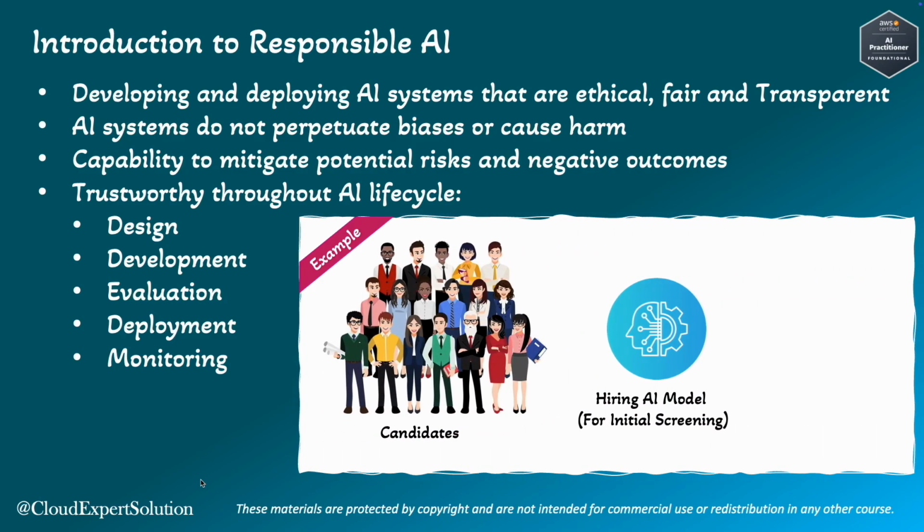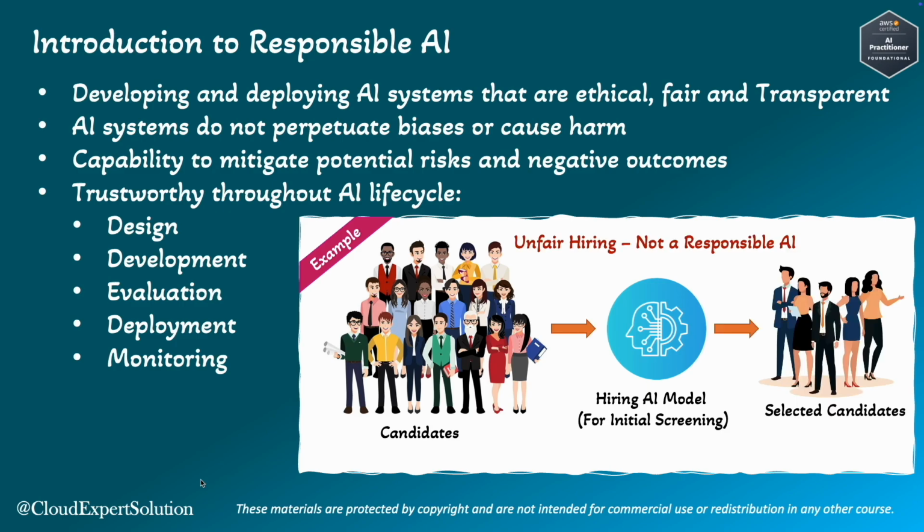Imagine an AI system used in hiring. Here we have a group of candidates from different ethnicities, different age groups, different genders, and different educational backgrounds. If the AI system is not designed responsibly, it could inadvertently favor certain demographics over others, whereas it should only filter candidates based on their educational qualifications or their skill matching, not based on their age, gender, or ethnicity. And if we have an AI system like this, that will lead to unfair hiring practice.